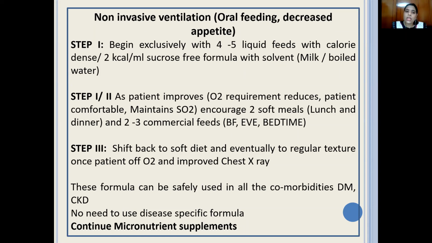The first step is to begin exclusively with 4 to 5 liquid feeds per day with calorie dense, or 2 cal per ml, sucrose-free formulas, and mix them with solvents, which could be either milk or boiled water. Just give them that throughout the day. Okay, the insulin and other things can be very much adjusted if you communicate with your medical team and system well. So 4 to 5 liquid feeds per day, calorie dense, and meet their requirement. Don't overfeed. Even if you meet around 1,500 calories, it's fine.